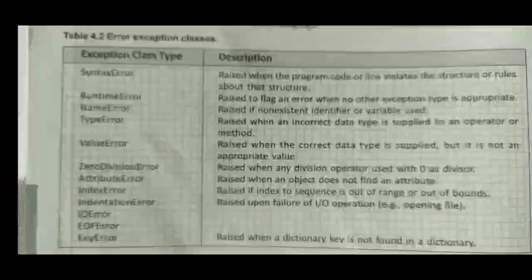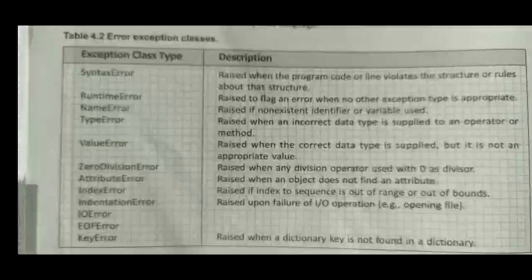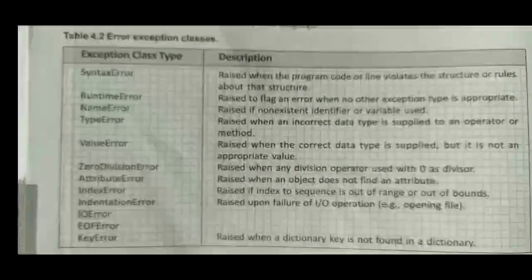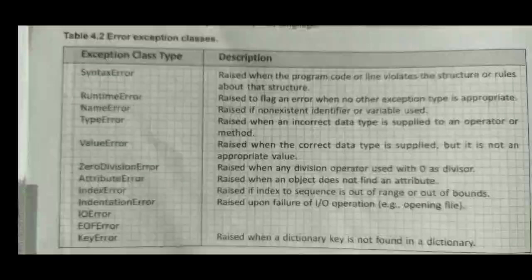So the next type is the runtime error. The second type of error is a runtime error, so called because the error does not appear until after the program has started running. Means these types of errors come while the program is in the running stage. Suppose you have written code, while writing code it will not show any syntax error, but when you run your program then it will show an error. Such errors are called runtime errors. Basically runtime errors are also called system errors. These are errors due to the software, due to the OS, or due to a hardware problem.